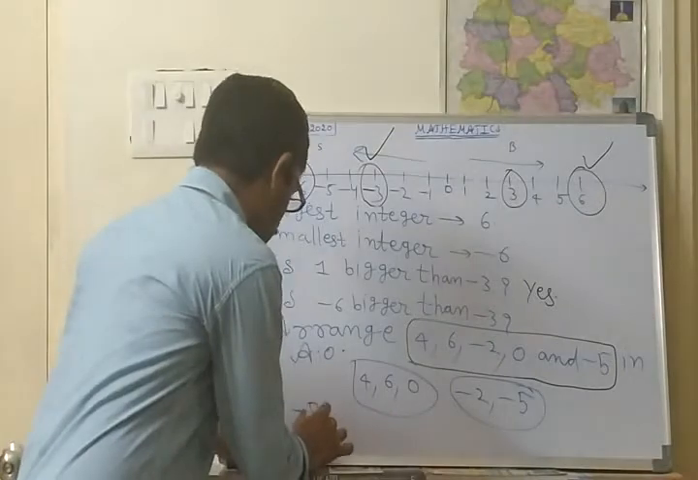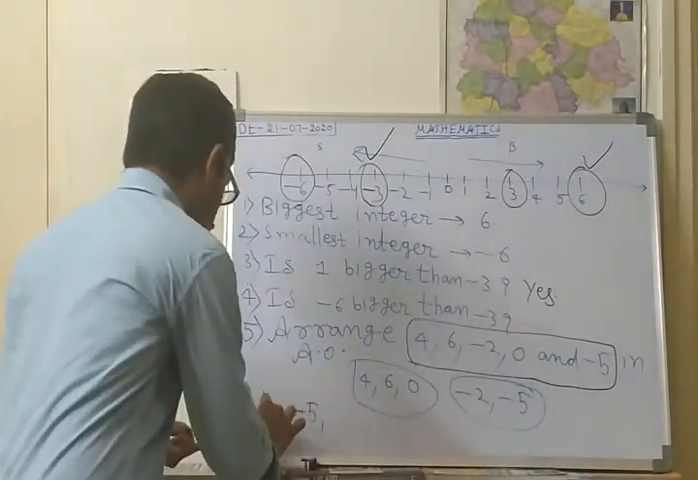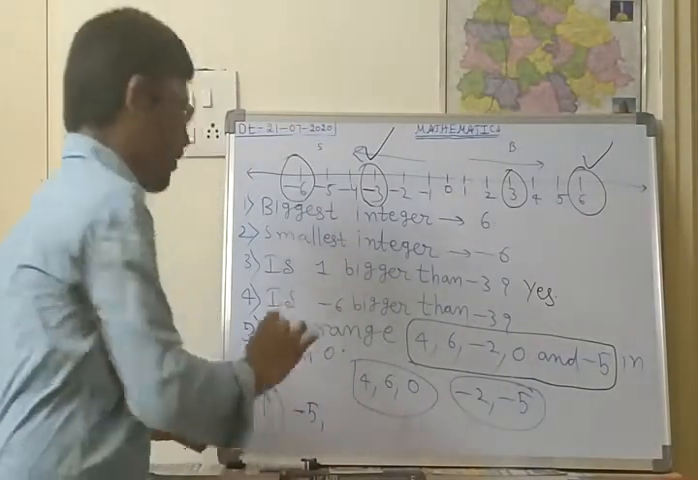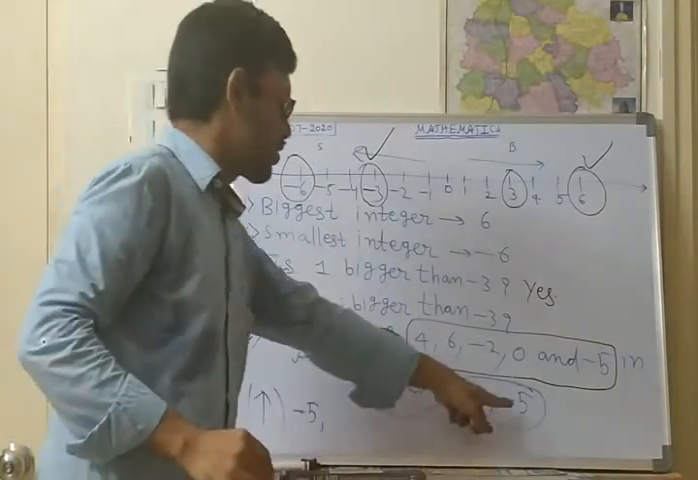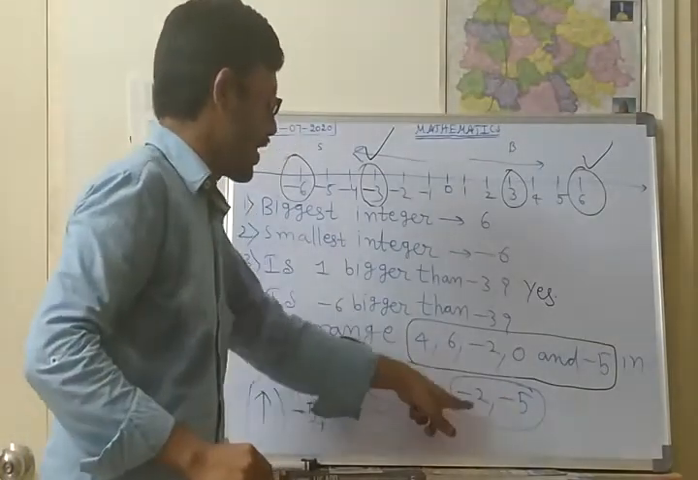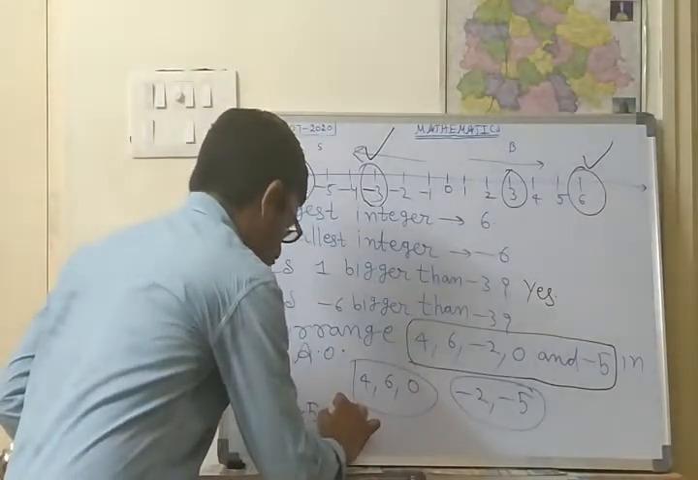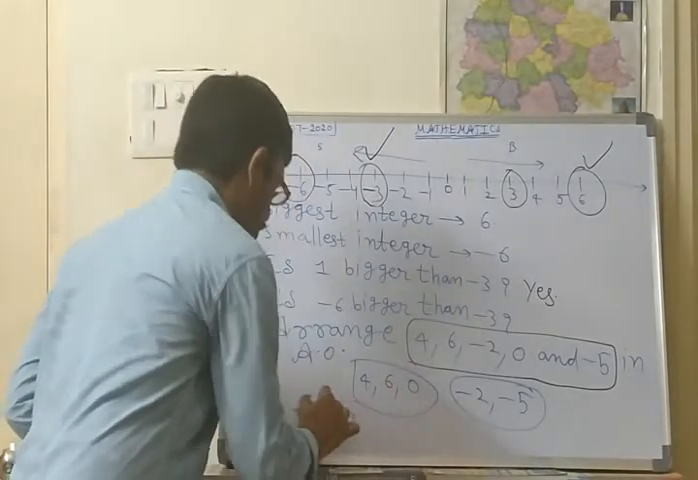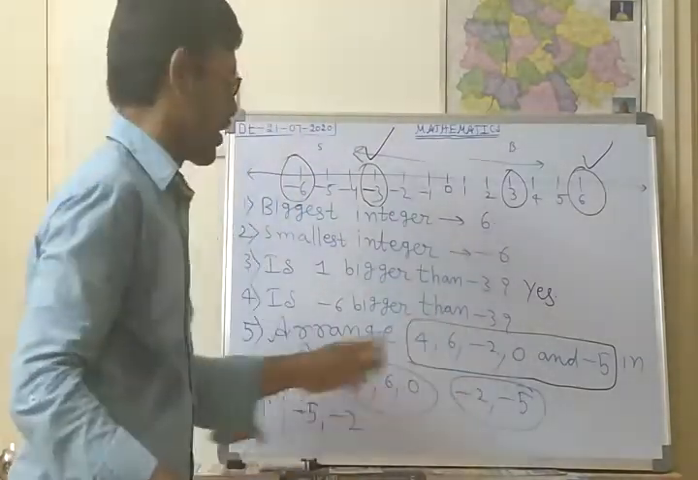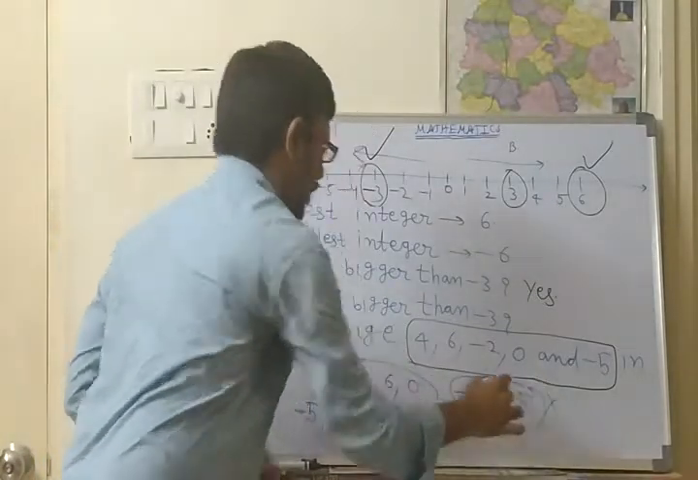So small to big, we are going from small to big, so ascending order. After minus 5, is there still any negative number? Minus 2 is there. So the 2 negative numbers are completed. Okay, so these are completed.